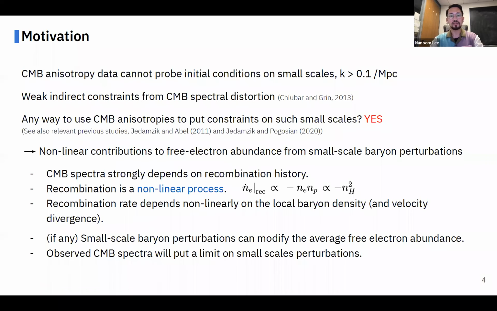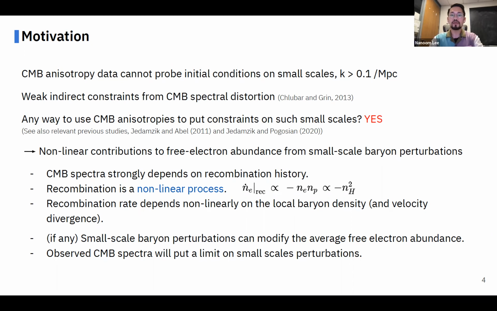Good. Then I will start talking about the main topic of this talk. As you have already seen from the title, we have tried to probe small-scale baryon and dark matter isocurvature perturbations. The fact that CMB anisotropy data cannot probe initial conditions on small scales motivated this work. There are constraints on small scales from CMB spectral distortions, but they are weak. Here we use CMB anisotropies to put constraints on small-scale initial power, using the fact that small-scale baryon perturbations can induce a nonlinear contribution to the free electron abundance.